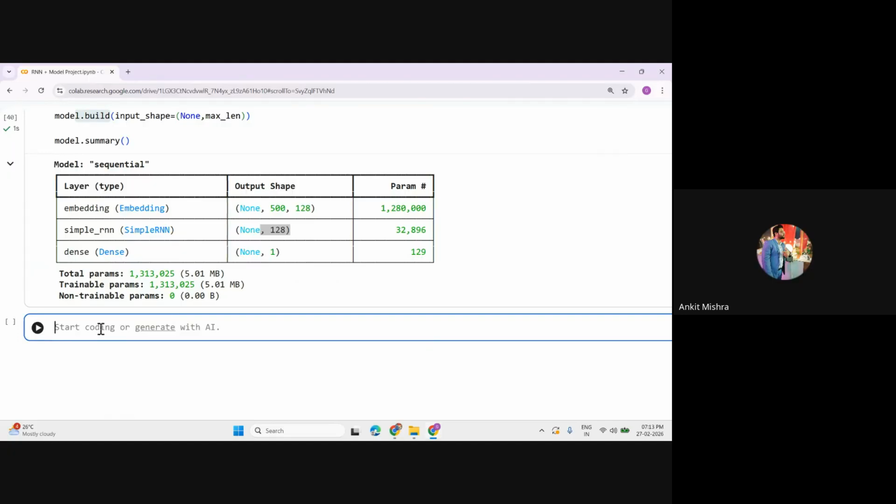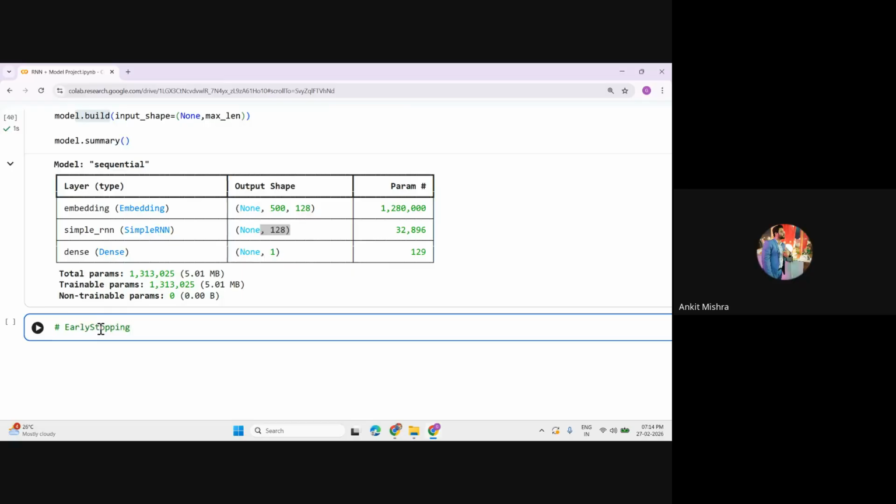So now we know that we want to fit our model. But the problem that we faced in the previous classes: if my model is trained perfectly by the 10th epoch, the rest of the epochs will be a waste for my model training. Suppose I have given 50 epochs, but my model got its accuracy at just the 10th iteration. So we can use the early stopping technique, and that early stopping is responsible for stopping my model training if I get my accuracy or my validation loss up to the given value, right? So you can use this technique, and that is called the early stopping technique. And interviewers generally ask this question: what is the early stopping technique in model training?